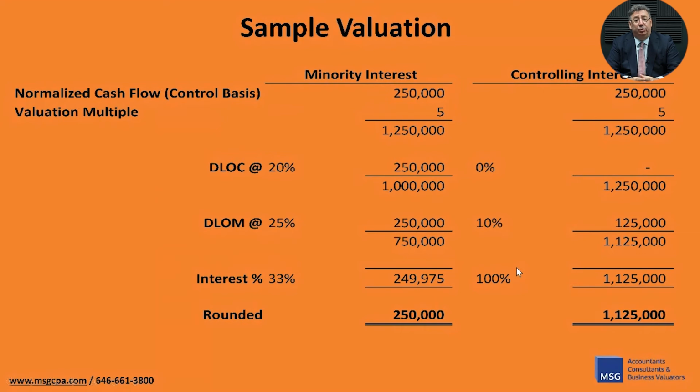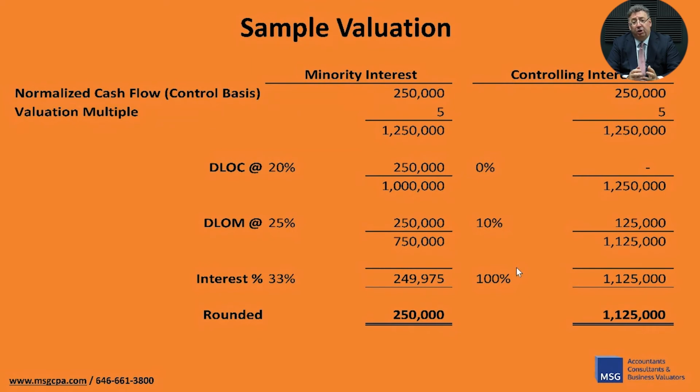Let's look at how this would actually be computed. All the way to the right of the schedule, you'll see we have the valuation computation for a controlling interest. If we start with a normalized cash flow on a controlling basis of 250,000 and a multiple of 5, the initial indication of value is $1,250,000. If we're valuing a controlling interest, we don't take a discount for control. But if we take a modest discount for marketability, let's say 10%, the value of the entire business on a control basis will be